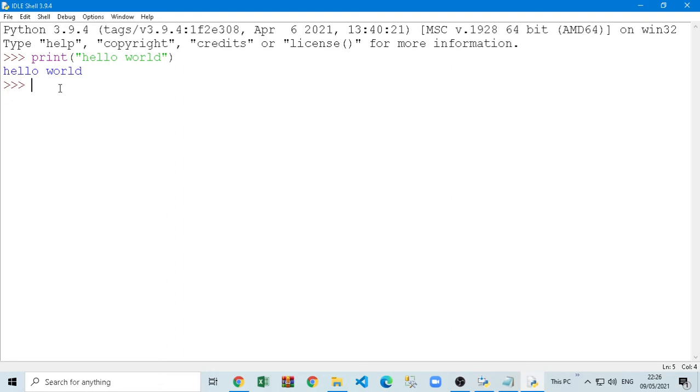The blue color one is the output, and this is the Python code which I have written. So what's the use of this code? Of course there is no use of code if you use it alone. We are going to use it with other concepts. Currently, just to explain to you how we write the Python code, I have written this print hello world statement.